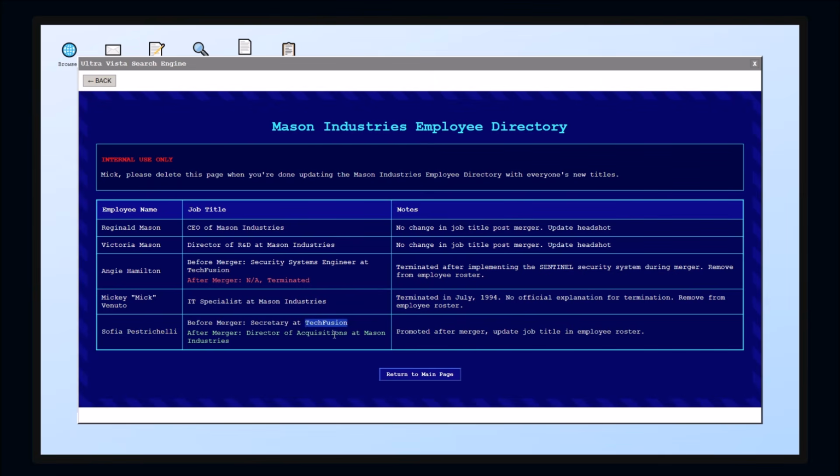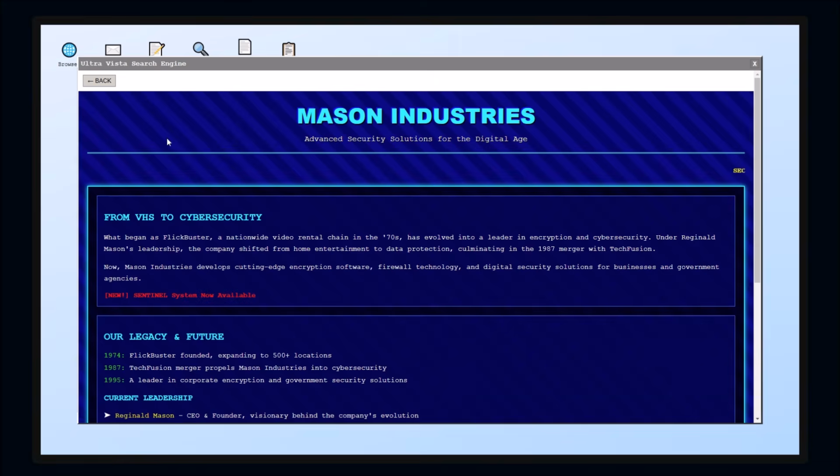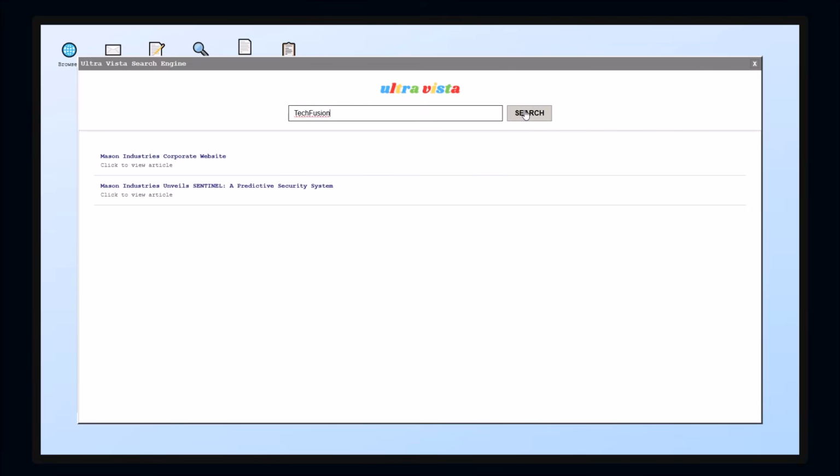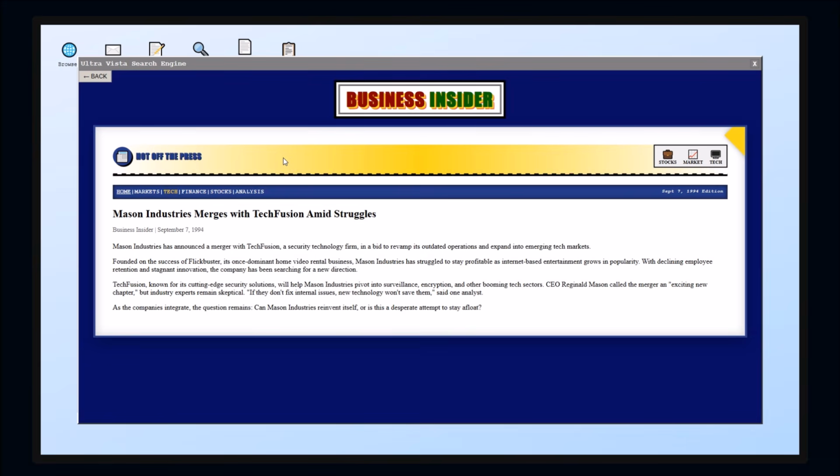Let's look at Tech Fusion. And then the Sophia person, right? A new era for business. So, Mason Industries has merged with Tech Fusion, the technology firm founded on the success. Mason Industries struggled to stay profitable with declining employee retention and stagnant innovation. They need a new direction, so they will help them pivot. Okay, stocks, market, tech.